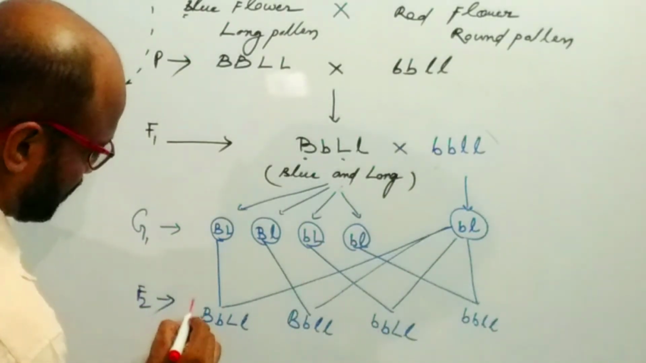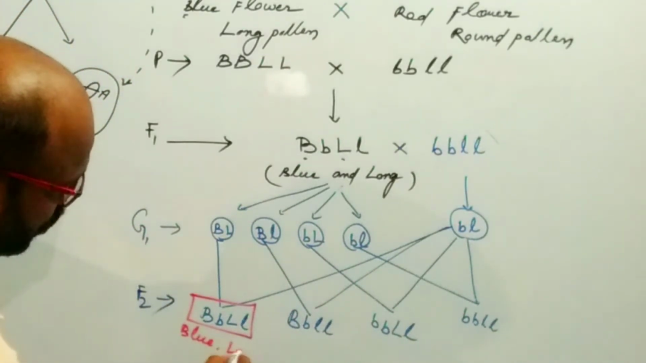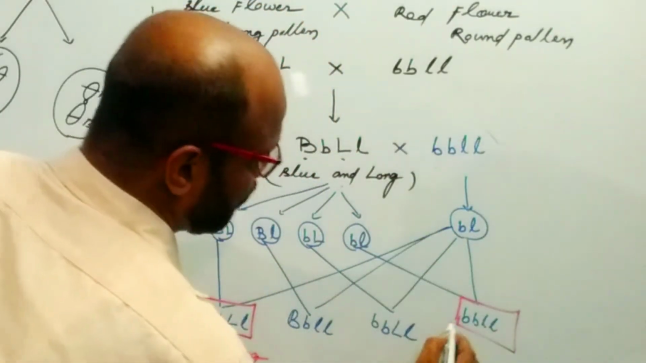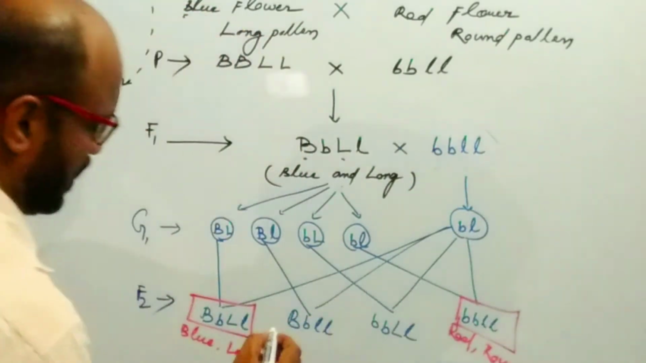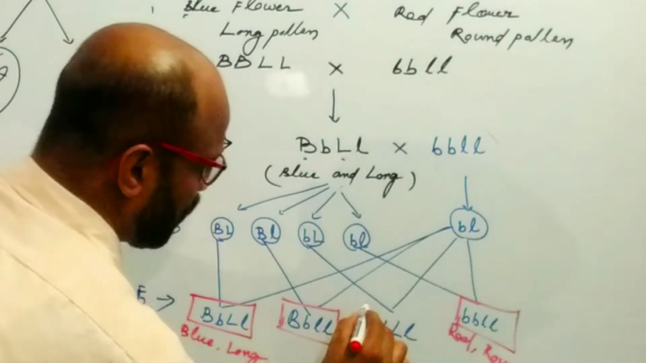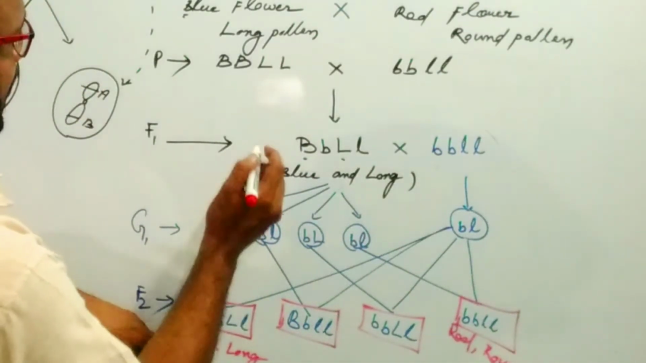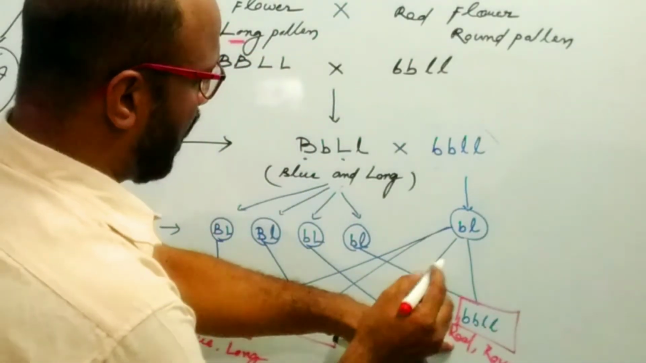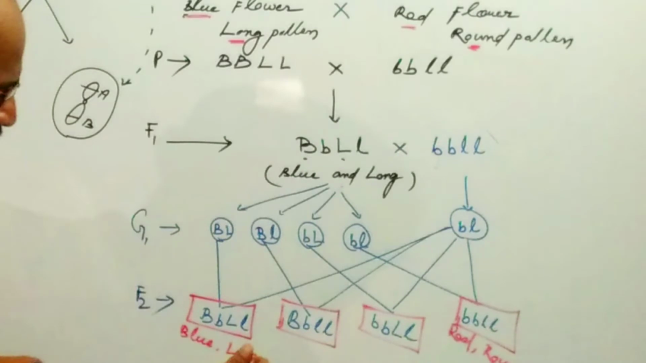In the F2 generation, they got blue and long pollen, they got red flower and round pollen, and another result. These results are known as the non-parental result, because one parent is blue and long, and another parent has red and round. But here two other characters are developed.